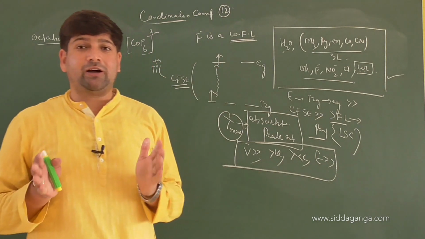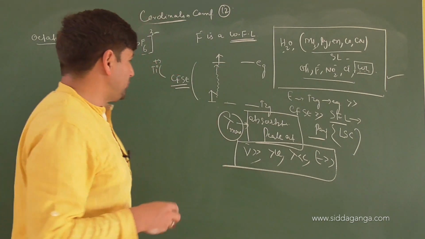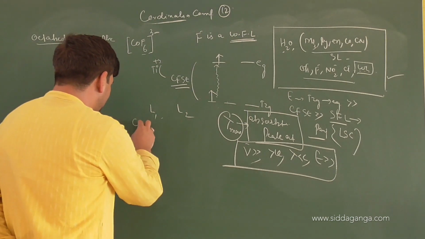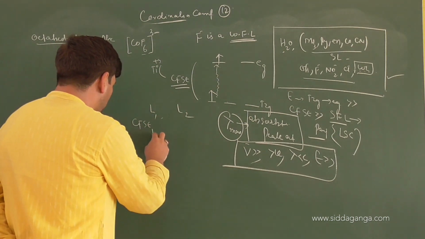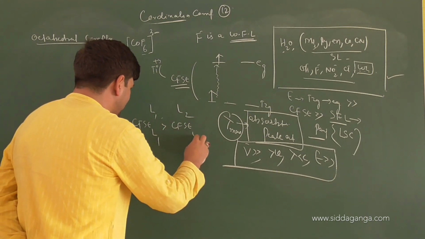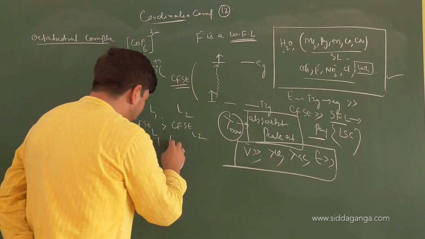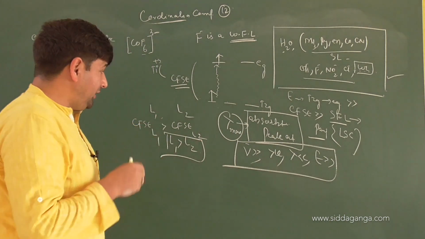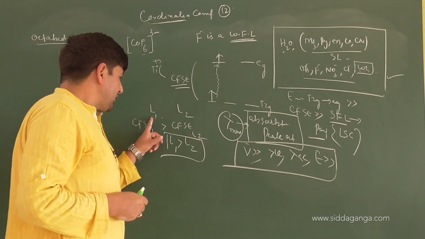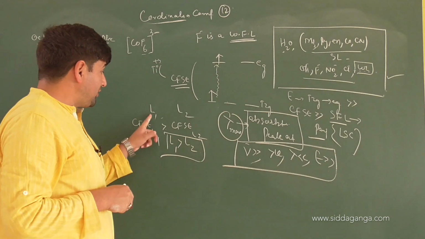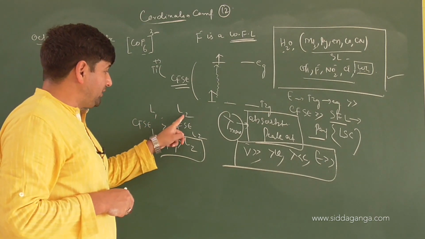Now, suppose you are comparing ligand 1 and ligand 2, and you have seen the CFSE of ligand 1 is more than the CFSE of ligand 2. That means L1 is stronger than L2.